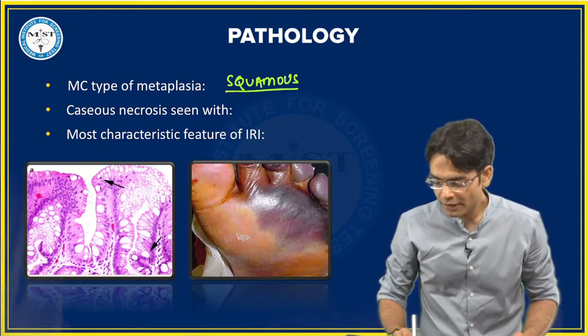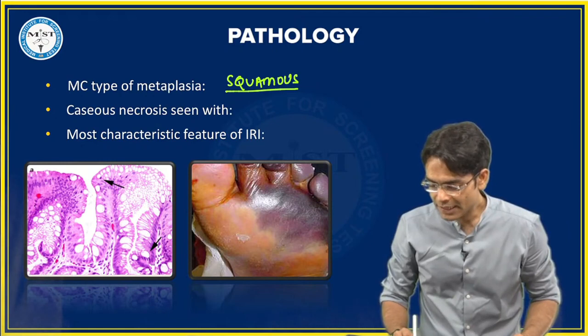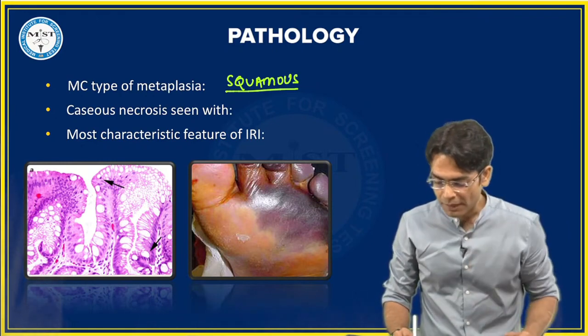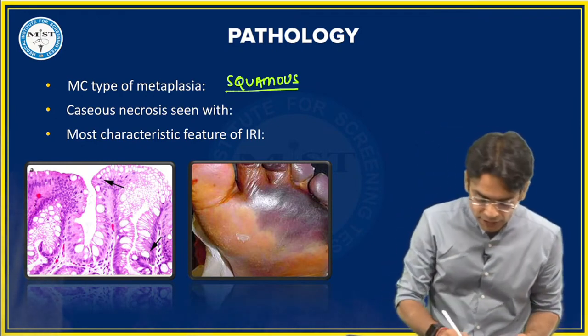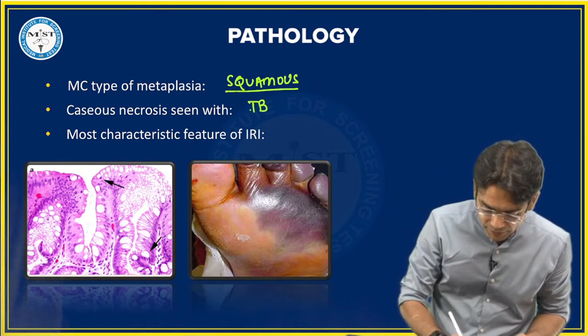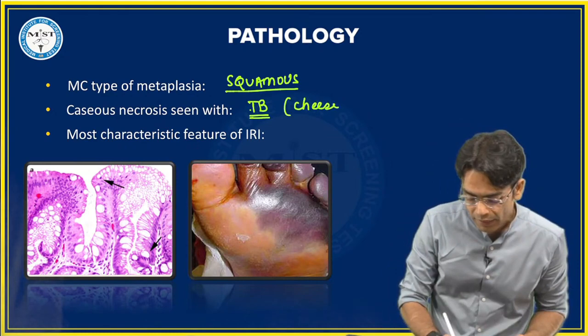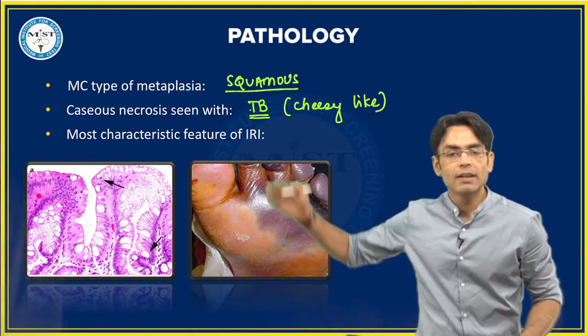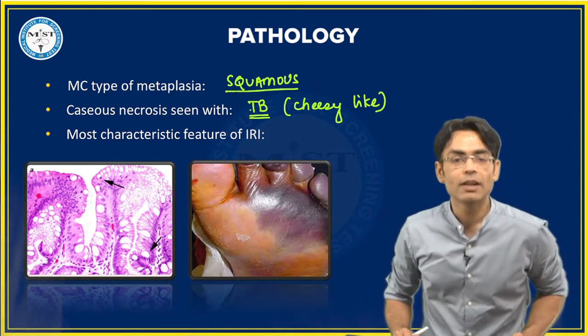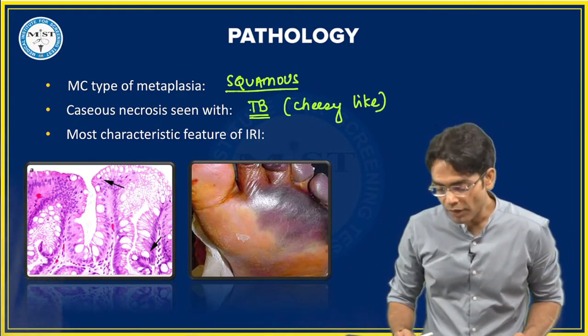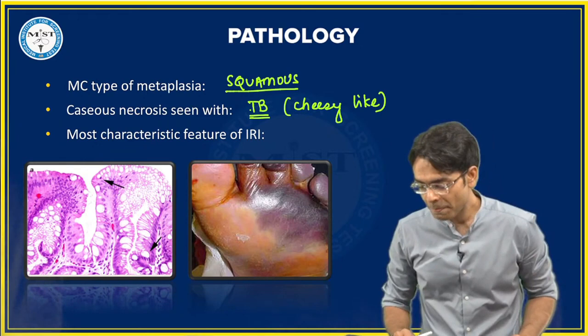Yes, Sparkle, very good. Yeah, TB, yes, very good beta. This is your TB. Caseous necrosis is seen with TB, and the kind of appearance which we have is a cheesy-like appearance. Okay, cheesy-like. Now the third thing: the most characteristic feature of irreversible injury, guys.